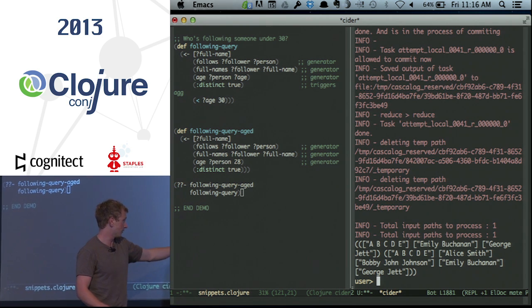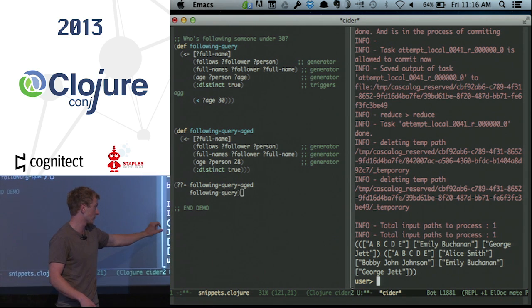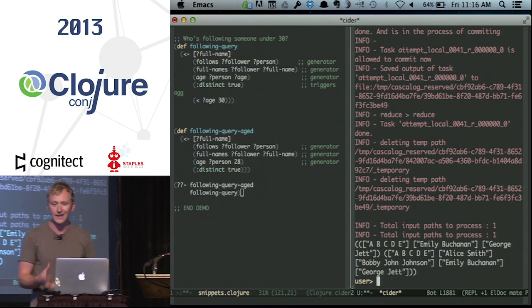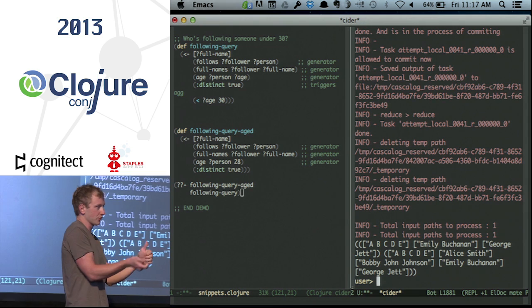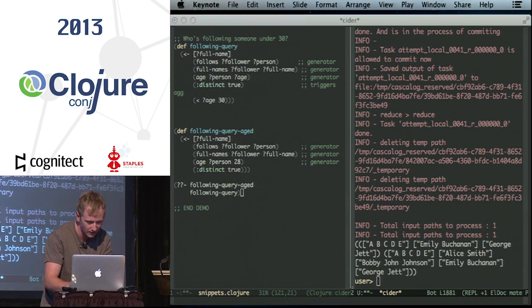So we have all of these, and the first one was slightly fewer because it's only people 28. This is people under 30. So it's really, really easy to go play with this stuff. You can take existing code and just make functions that take these little filters and return them. It's no problem. It's really kind of a beautiful way to express logic.